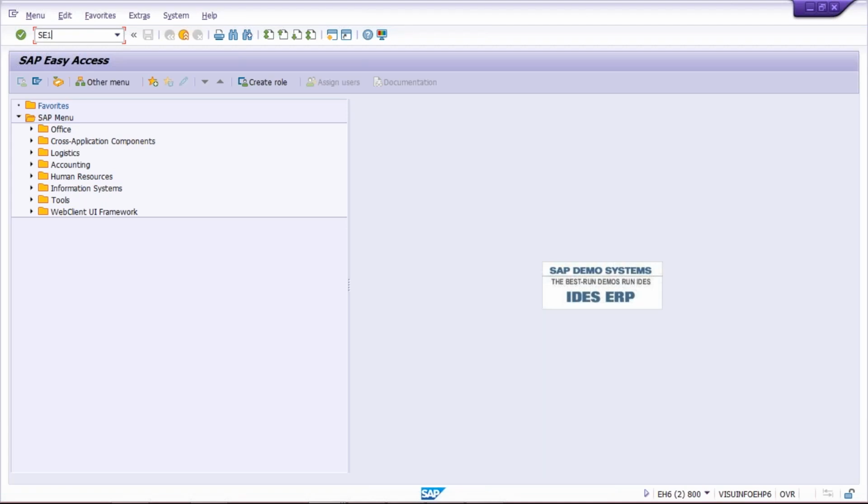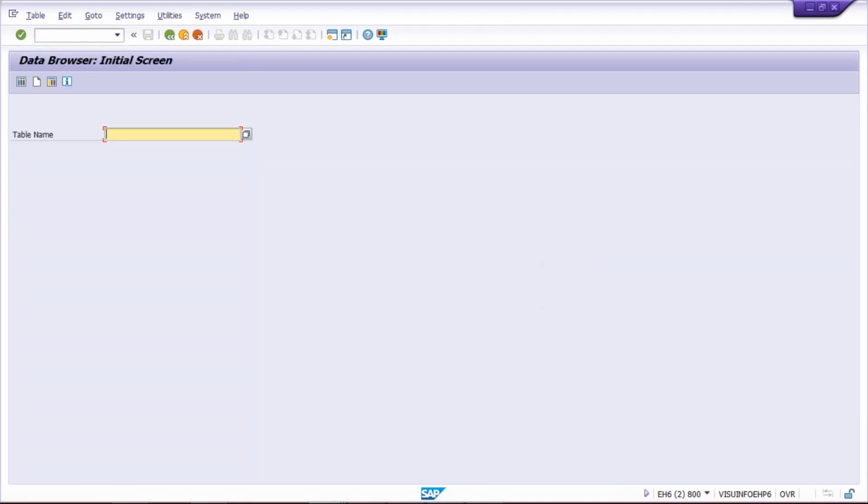Use transaction code SE16. SE16 means at table level we can check it. Press enter, and here the table name we have to give is LFB1. We also have LFA1, but what is the difference between LFA1 and LFB1?